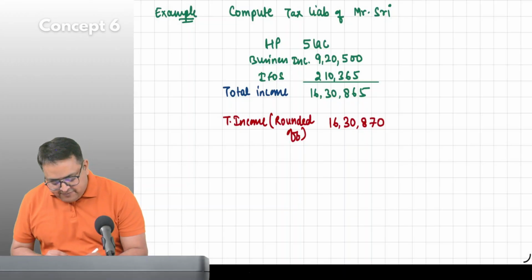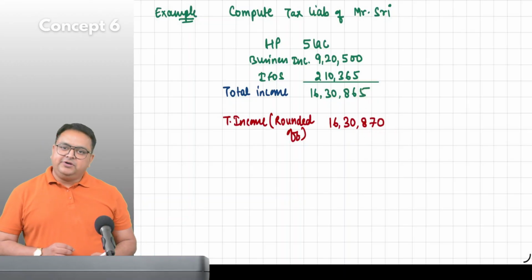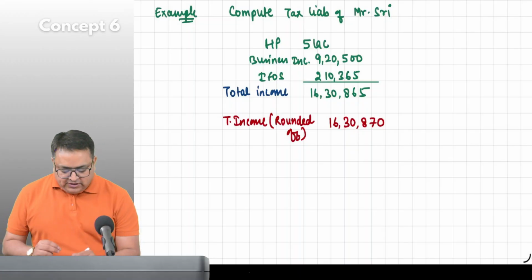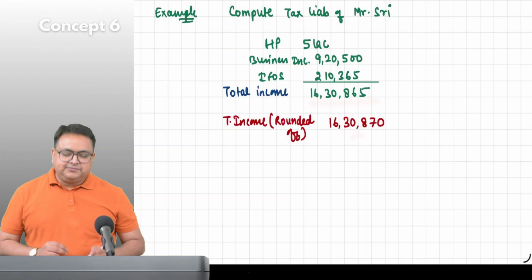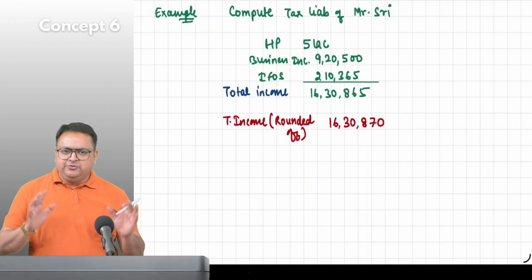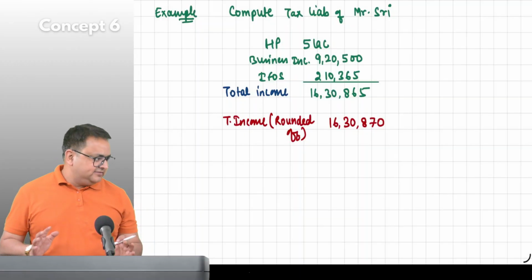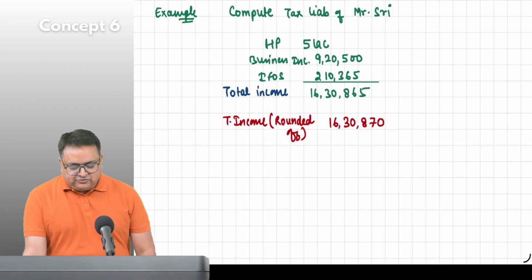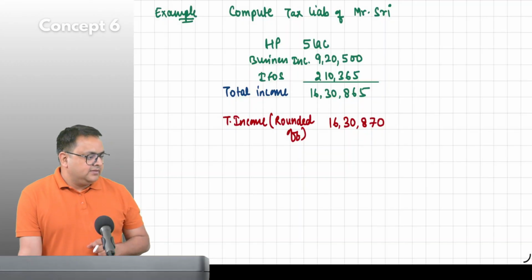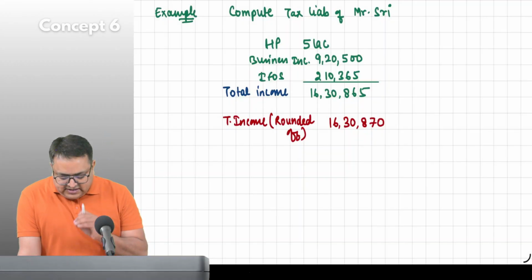If this would have been 4, then what would be the income? 860. Got it? Everybody, no doubt about it? So total income should be rounded off. I have to tell this a little bit later, but I thought that you guys are intelligent enough, you can understand this. So this has to be rounded off. Any doubt over here? No, sir.